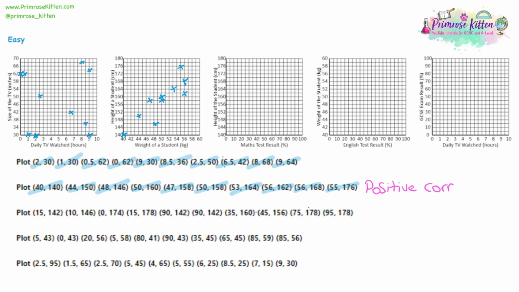And on an exam paper, you are almost always asked what the correlation of a scatter diagram is. In fact, I can't remember a question where you've not been asked this. Just go through this again. Positive correlation, you're going to have small weights and small heights, medium weights and medium heights, and high weights and high heights. And you can see all the crosses are following that pattern. What you're not seeing are high heights and low weights, or high weights and low heights.